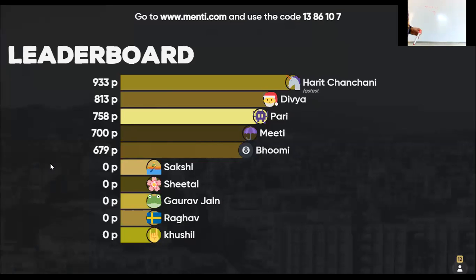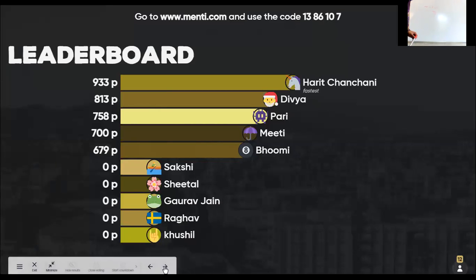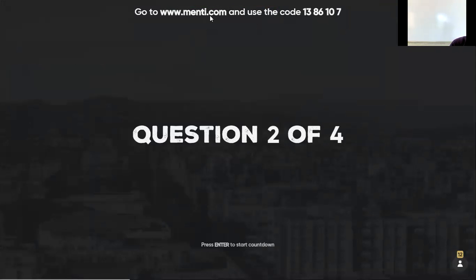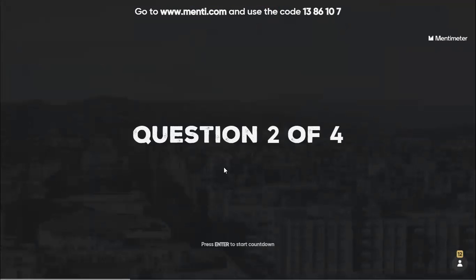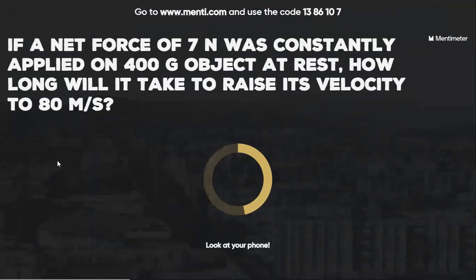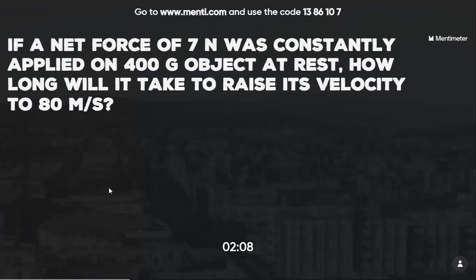So let's see the solution. Solution not in this question. Next question we will have this. Question number 2. Again, answer fast to get more points. Net force 7 Newton constantly applied on 400 gram of object at rest. How long will it take to raise its velocity to 80 meter per second?